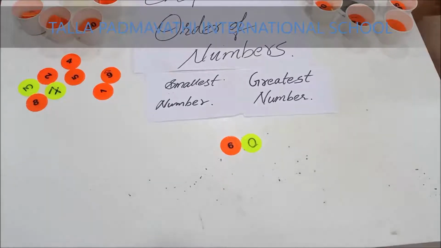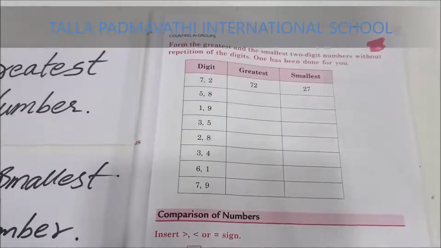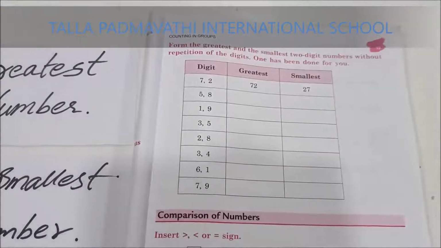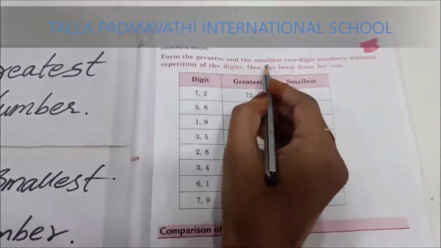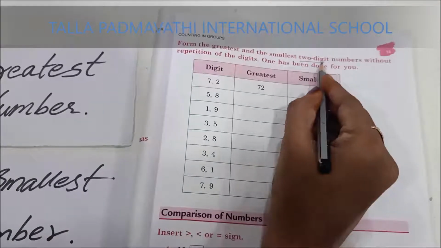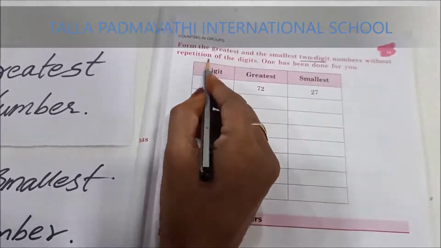Now let us see some textbook sums for forming greatest and smallest numbers. So children, here you can see digits, the greatest number and the smallest number. Look at the heading. Form greatest and smallest two-digit numbers without repetition of the digits.